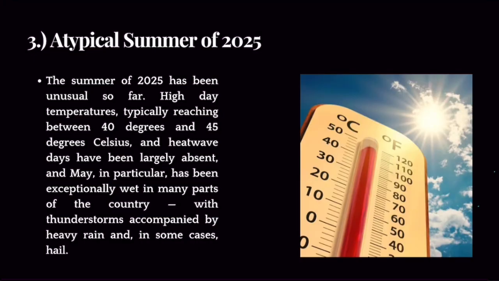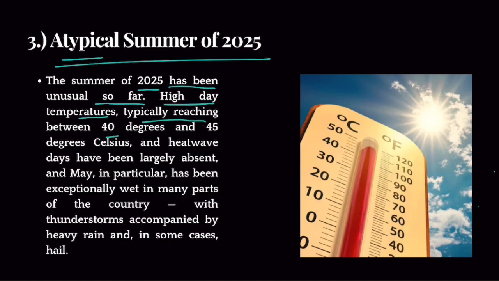Now let's move on to the third news item, which is the atypical summer of 2025. Atypical means abnormal. So the summer of 2025 has been unusual so far. High day temperatures typically reaching 40 to 45 degrees Celsius and heat wave days have been largely absent. And May in particular has been exceptionally wet in many parts of the country.